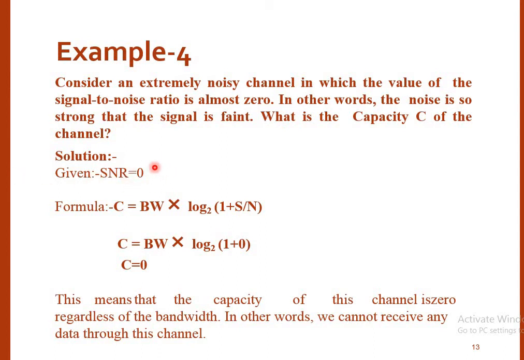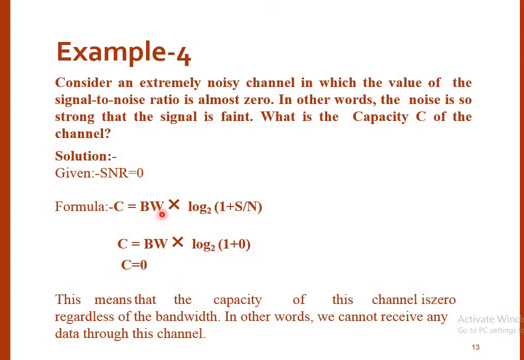Now as this is a question on the noisy channel, the formula is channel capacity C equals bandwidth into log to the base 2 of 1 plus signal to noise ratio. In this case, the signal to noise ratio is 0. If my signal to noise ratio is 0, I put it in the formula, log to the base 2 of 1 comes out to be 0 and the channel capacity is 0.